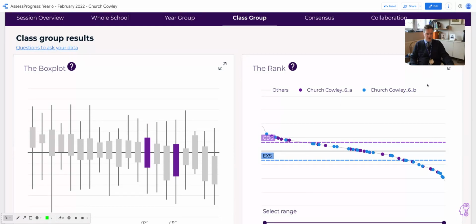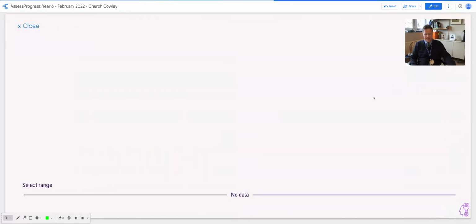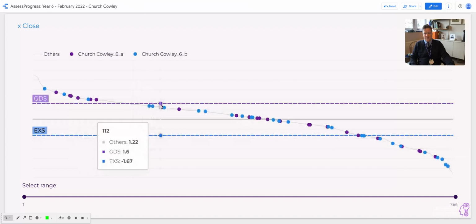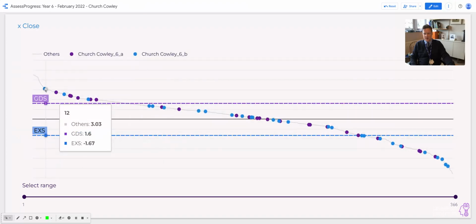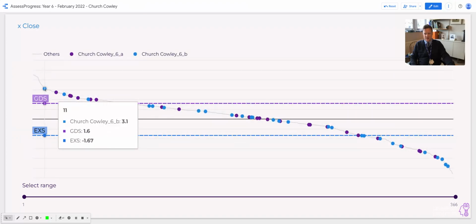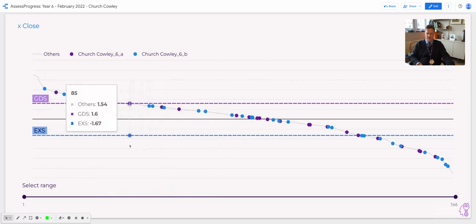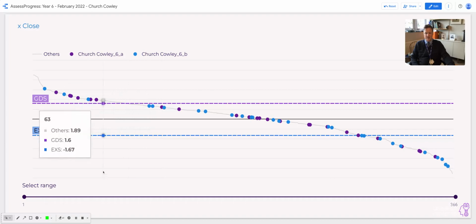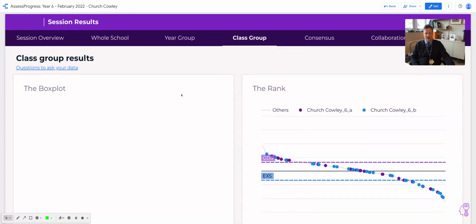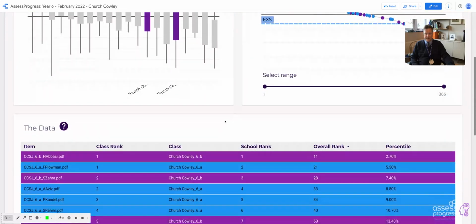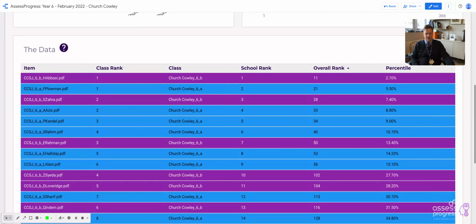Here gives me a distribution with the 2 classes. So I've got my purple and blue, shows me that in my school this child is the top child, and I can see again just an easy way to look at the distribution across the class. And I've got my marker bar down at the bottom, and I can select the range, make that much shorter, analyze the data in more detail down there. And then what we've now got here is our class rank system. The 2 separate colours denote the differences in the classes, but I've got the top child in this class.